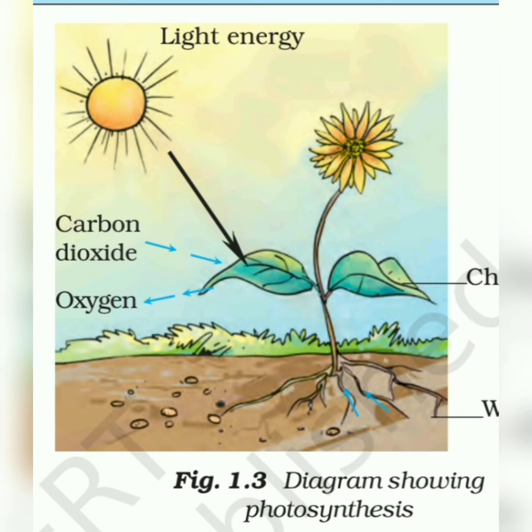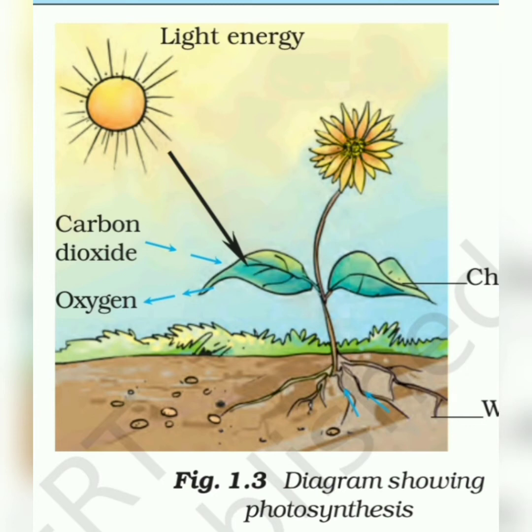The growth of the plant needs this light energy. Photosynthesis is the process in which all plants prepare their own food with the help of sunlight. It means light energy, carbon dioxide, chlorophyll, water present in the soil, and minerals. All these perform the